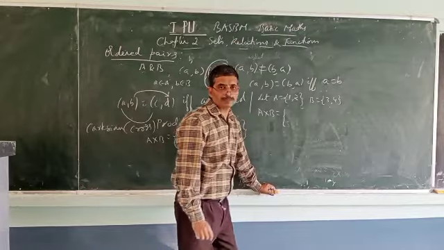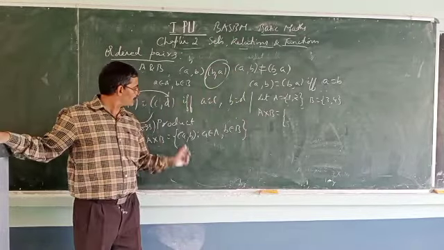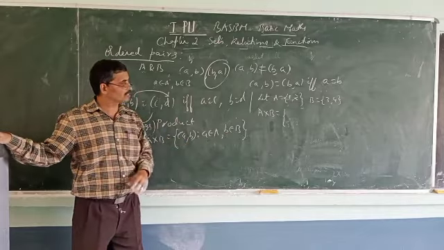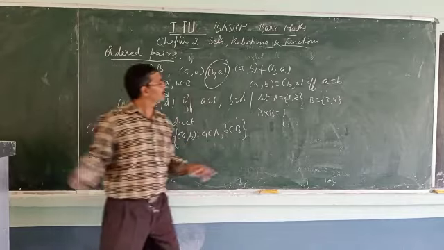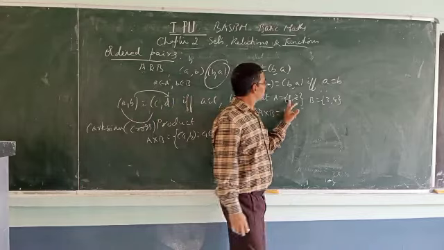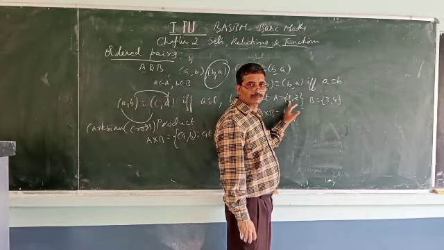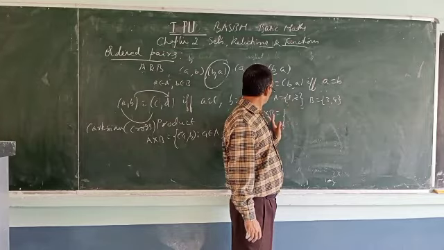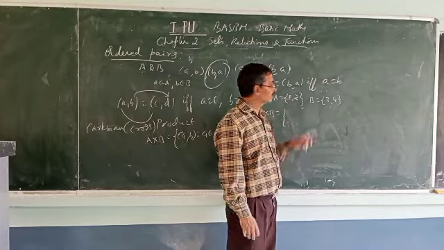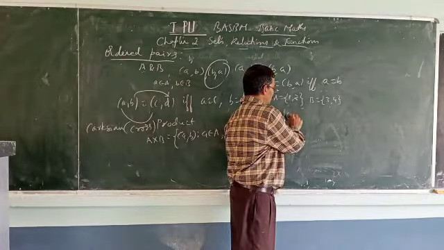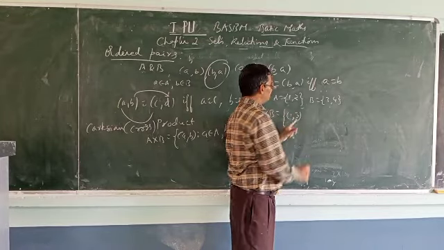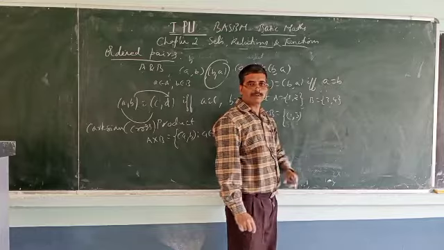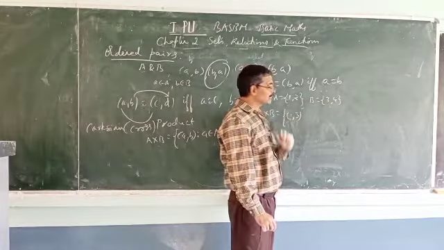What is A cross B by definition? A cross B is the set of all ordered pairs (a, b) such that a belongs to A, b belongs to B. So let us write it. A cross B: start with 1. The first element should belong to A only, and the second element from B only. So (1, 3) is one of the elements.